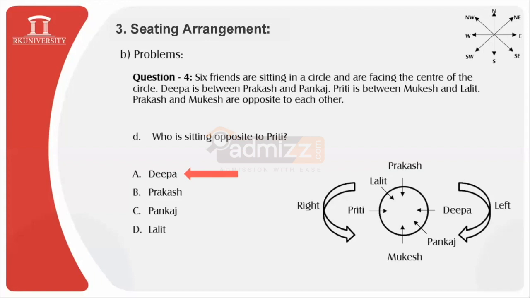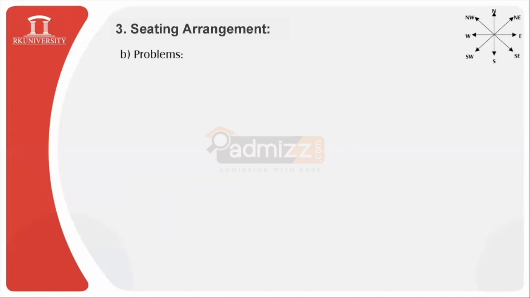So one student is requesting to repeat, that is okay. So see, we have made this arrangement this way, in accordance with the given question provided over here. So we need to figure out who is sitting opposite to Preeti. Opposite to Preeti, we have the location of this person named Deepa, and hence Deepa is the correct answer. Next problem.